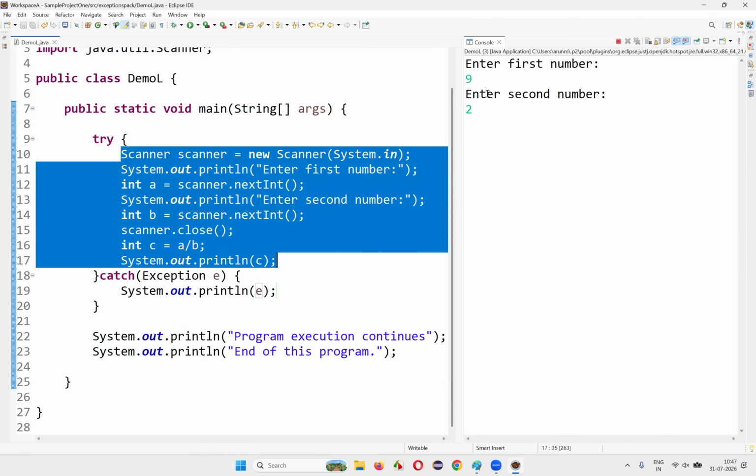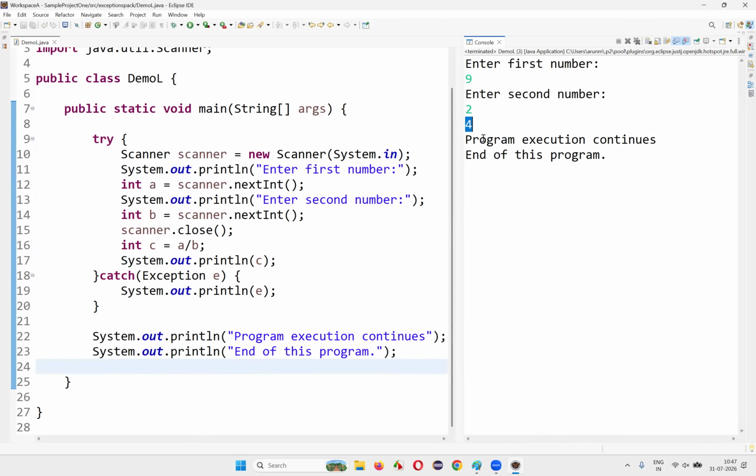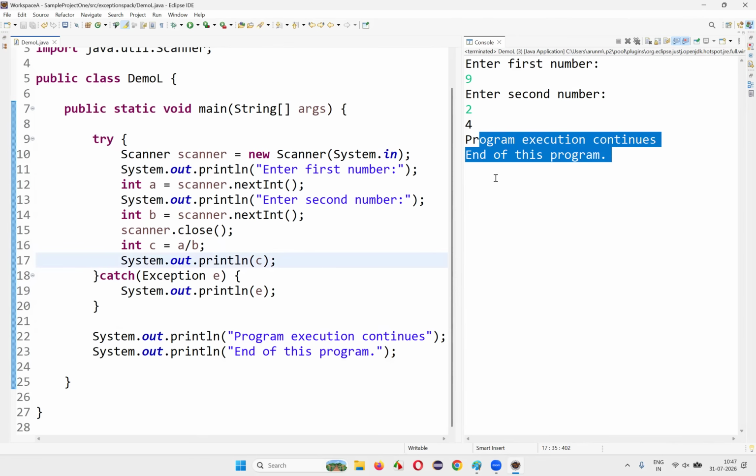So in this case we are not getting an exception, and the scanner object also is closed here, after taking 9 into A and 2 into B. The value of C is calculated properly without any exception, 4 gets printed, and the program execution continues. This is a positive case.